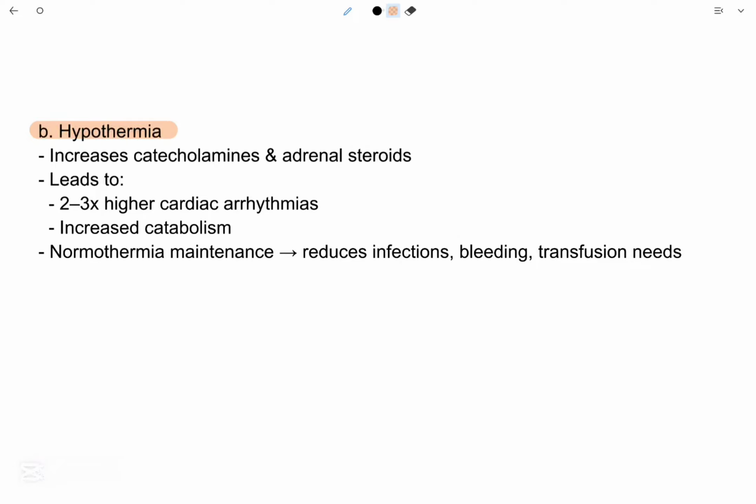Hypothermia increases catecholamines and adrenal steroids. It leads to 2 to 3 times higher cardiac arrhythmias. Cardiac arrhythmia is abnormal heart contractions. It also causes increased catabolism, the breakdown of proteins. Normothermia maintenance reduces infections, bleeding, and transfusion needs.